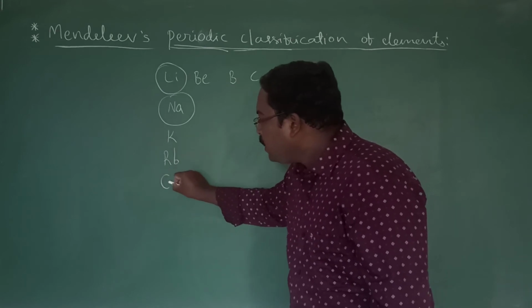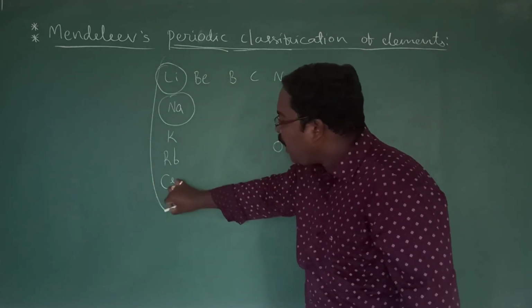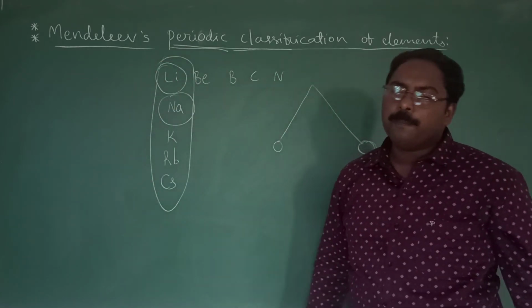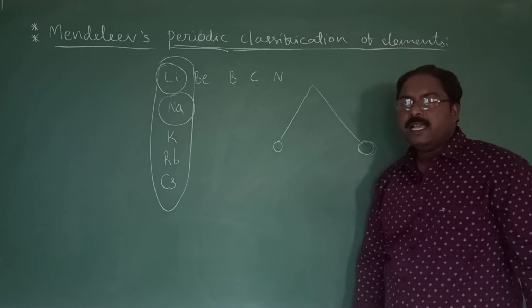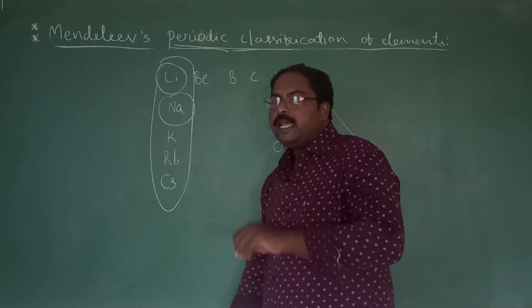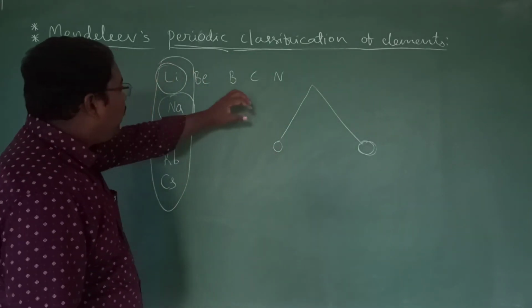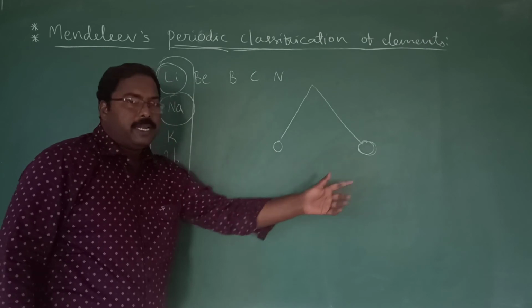Even after some elements, we get cesium. All these elements have similar properties. That is why this type of classification is known as periodic classification: the elements with similar properties.